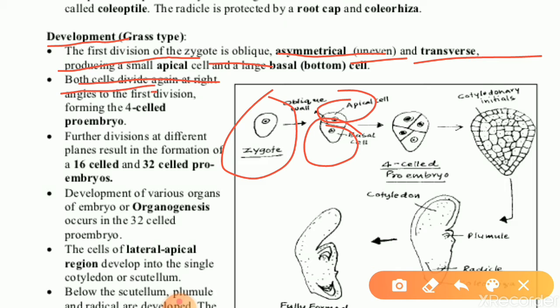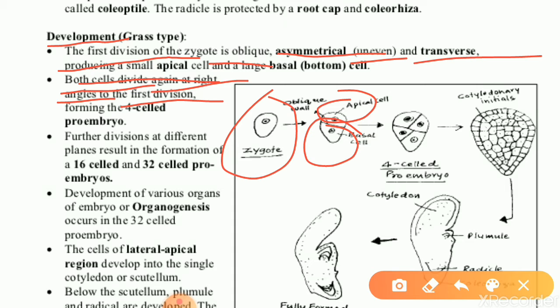Both cells divide again at right angles to the first division. First the zygote will divide into two. The upper we can call as the apical cell and the lower we can call as the basal cell. Again this upper and lower cells divide at right angles to each other.